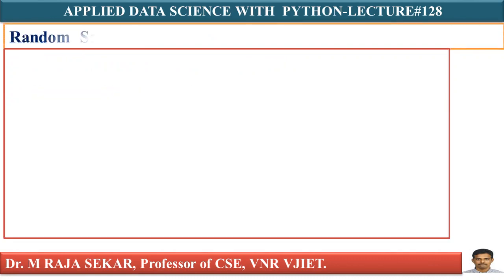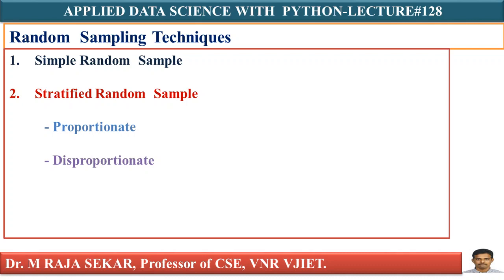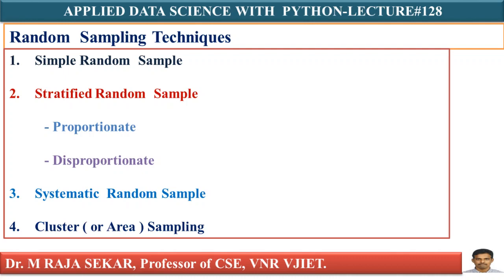Now we will try to understand random sampling techniques. There are 4 random sampling techniques. First one is simple random sample. Second one is stratified random sample. This stratified random sample is of 2 types: proportionate and disproportionate. Third one is systematic random sample. Fourth one is cluster or area sample.